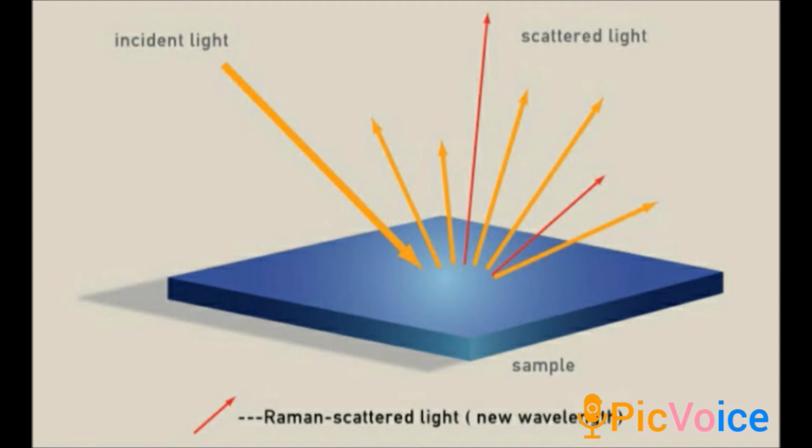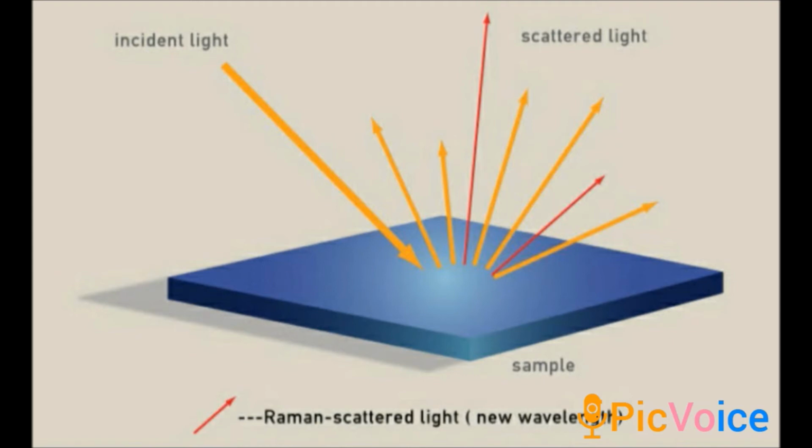It is called the Raman effect or Raman scattering. It is defined as the interaction of the rays with the particles of the pure liquid, solids or gases that leads to a change in the wavelength or frequency. It is called the Raman scattering. Clear, children? Okay. The next one is the spectral line.